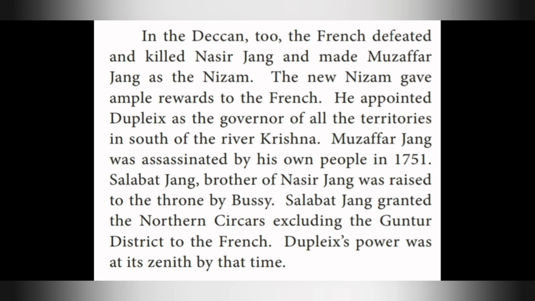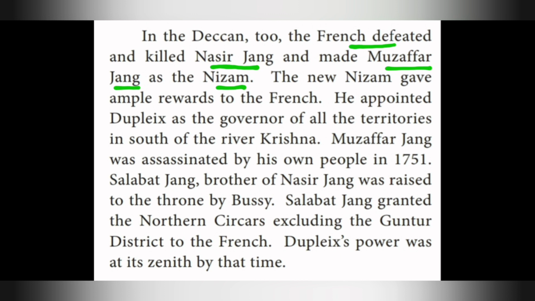In the Deccan too, the French defeated and killed Nazir Jung and made Muzaffar Jung the Nizam. The Deccan is nothing but the southern part of India.